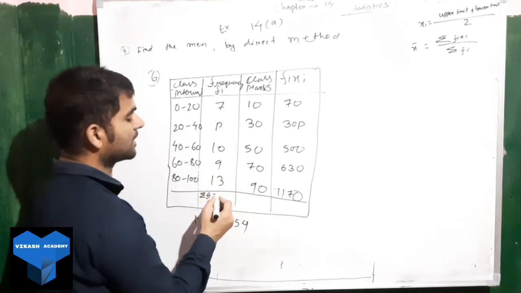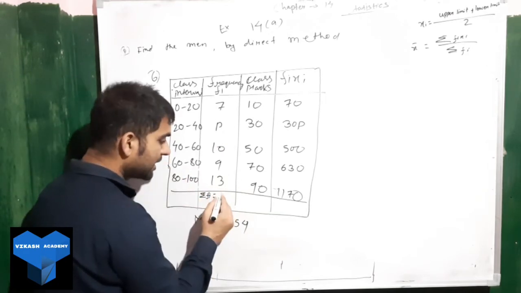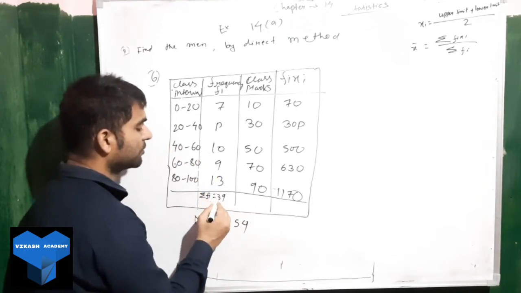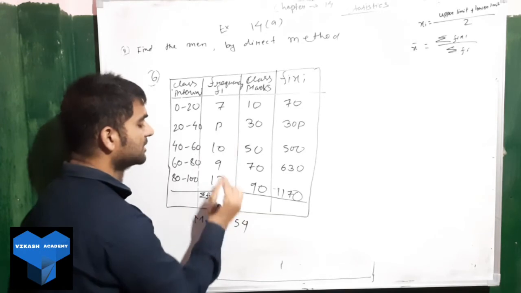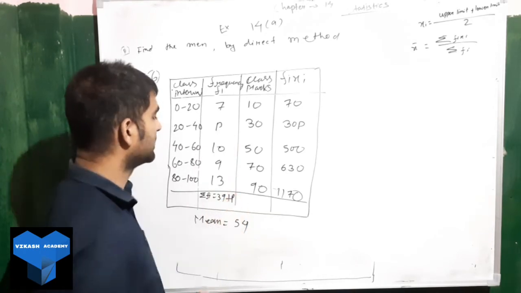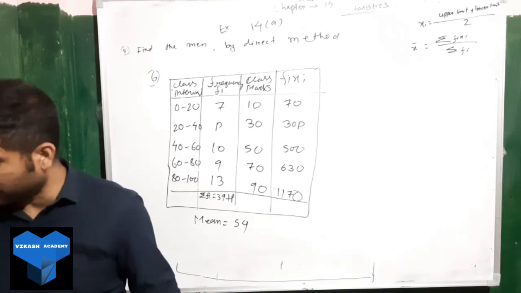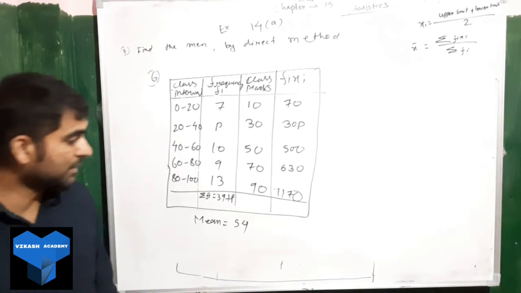So 12 plus 7 will be how much? 19, right? We have 9. Then 1 plus 1, 2, 1, 3. So 39 plus what is there? Plus P. So we got 39 plus P for question number 6. Okay, 39 plus P.